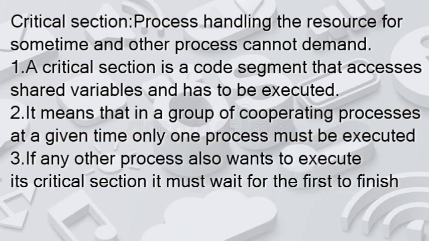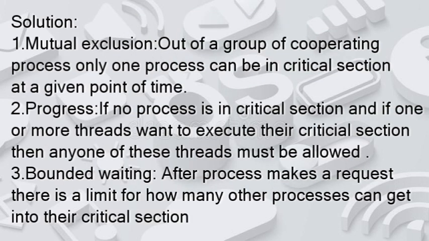As you can see on the screen, this is the way through which we do the entry section, then the critical section, then the exit section, then the remainder section, while the execution is true. Going to work with the critical section, we also have some solutions through which we can work in the critical section. Number one is mutual exclusion. Out of a group of cooperating processes, only one process can be in the critical section at a given point of time. That is called mutual exclusion.